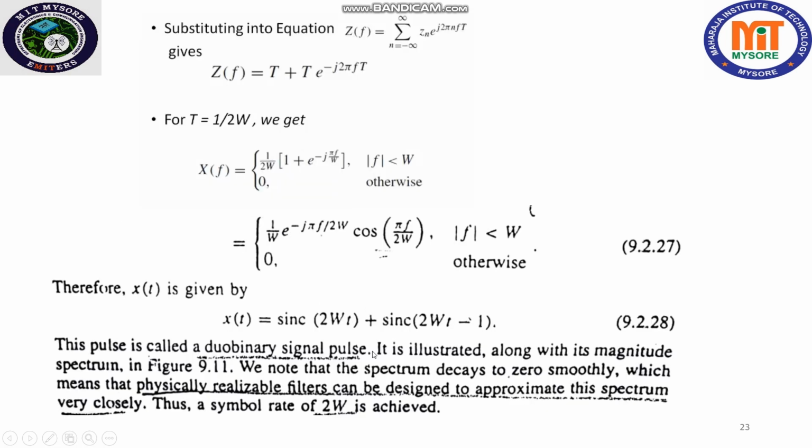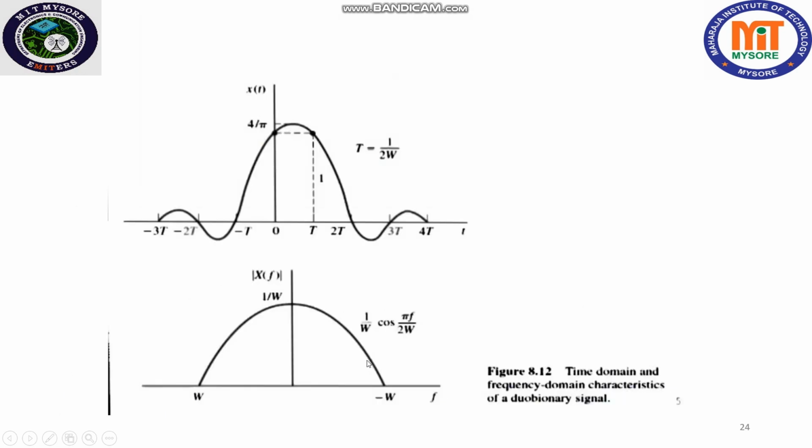That's why we can say with this duo binary signal pulse involving two sinc functions, we can have a very realizable filter at the transmitter and receiver, and thereby intersymbol interference can be minimized. Okay, it is not zero now, it can be minimized.